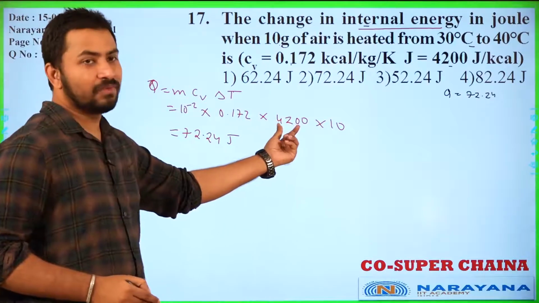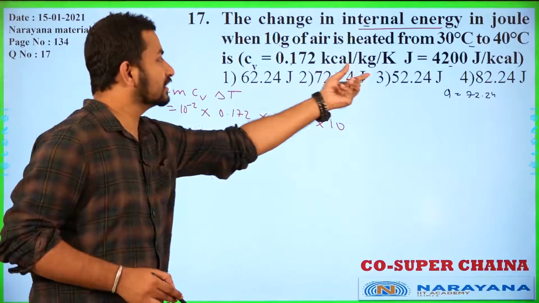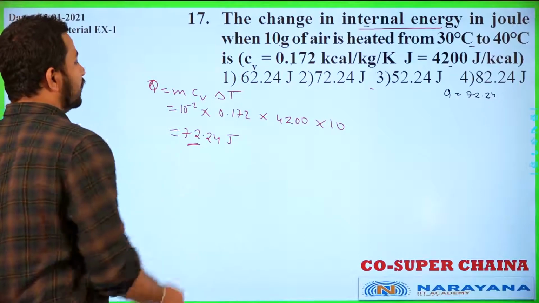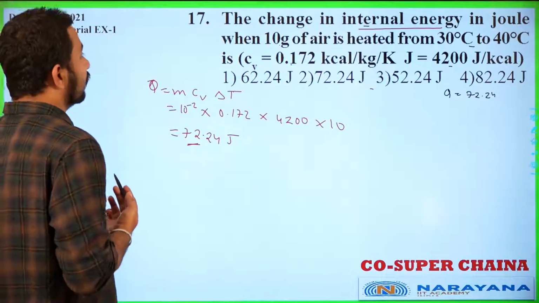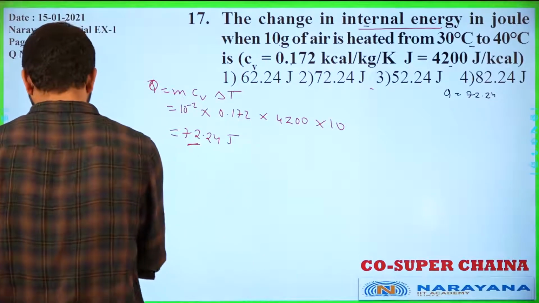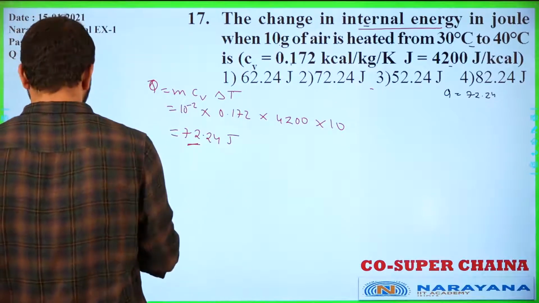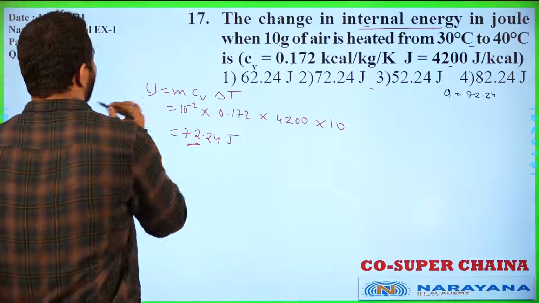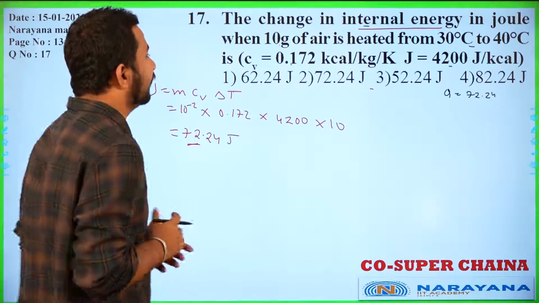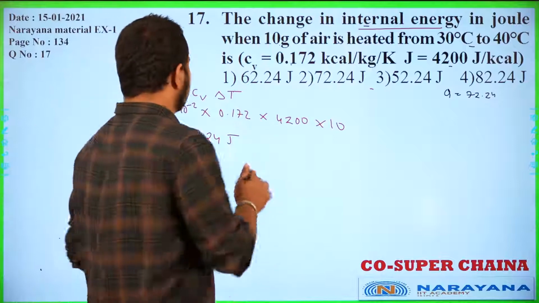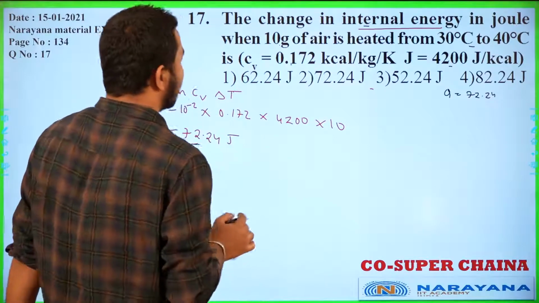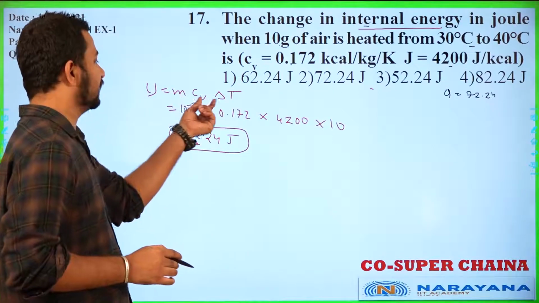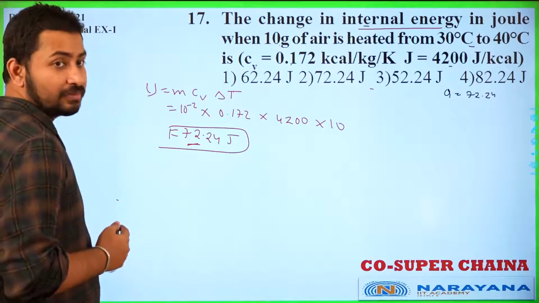Here the answer required was in joule, so we have to use this conversion. That's why we'll get the Q value as 72. Here we need to calculate the internal energy. So internal energy U will be mCv delta T. If you simplify this, we'll get the answer as 72.24, and that will be the answer to this question. We are using mCv delta T here. So let's move to the next question.